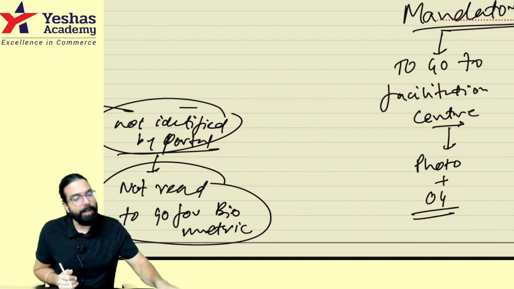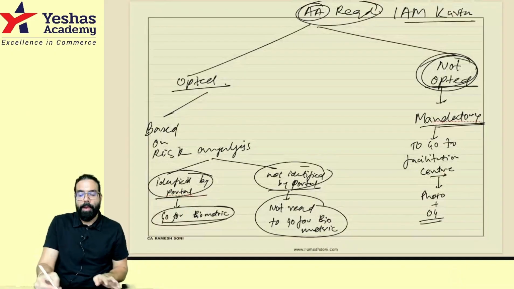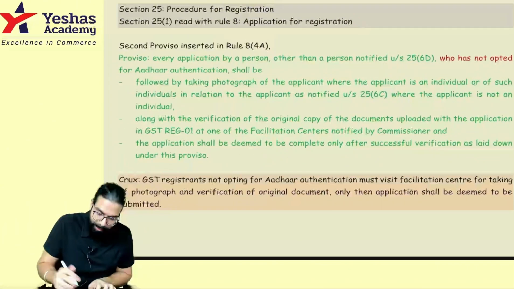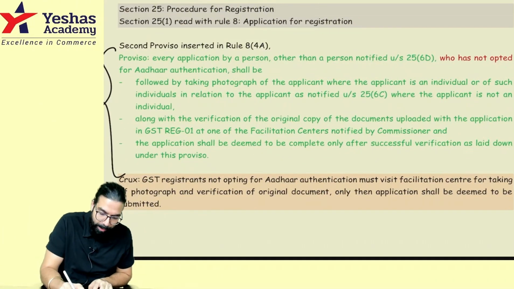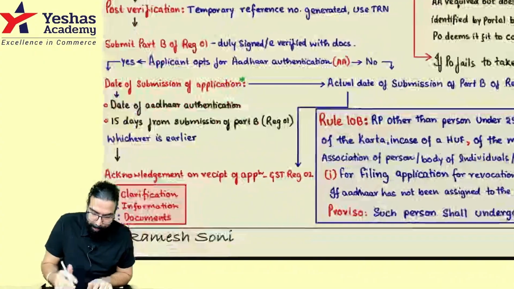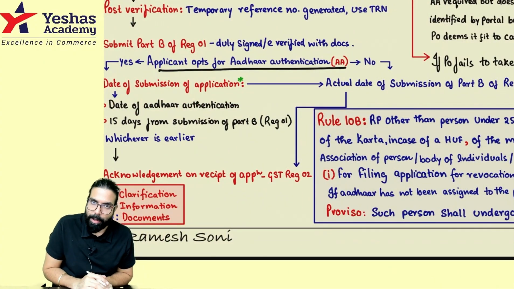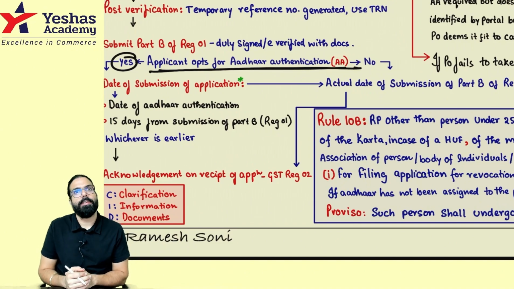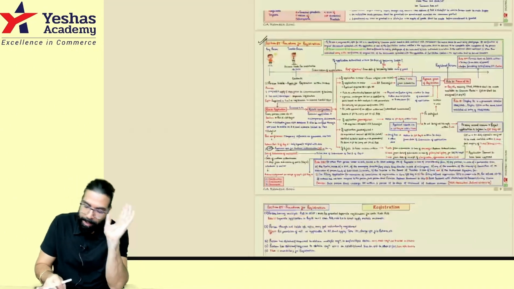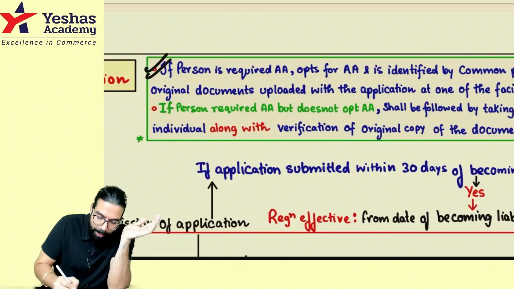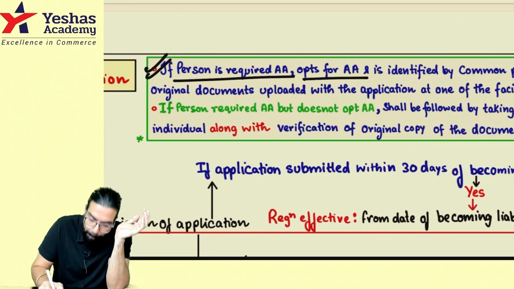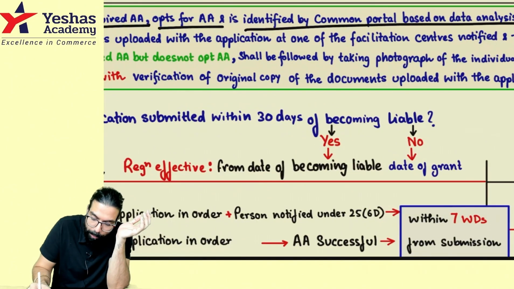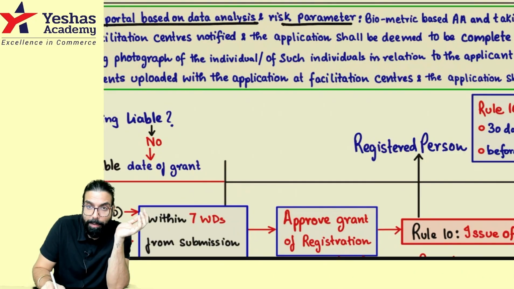So sir, what are you trying to tell over here? I am trying to say, when you are applying for registration, everyone, this is what is being told over here. Simple. When you are applying for registration, if you have told I will do Aadhaar authentication, you did your Aadhaar authentication, but the portal identified you. If the portal identified that a person is required Aadhaar authentication, opts also, but you are identified by the common portal on the basis of data analysis and risk parameter.